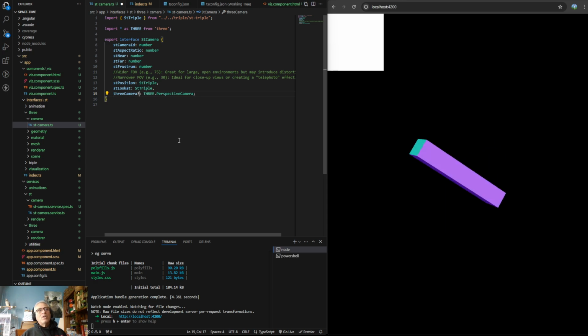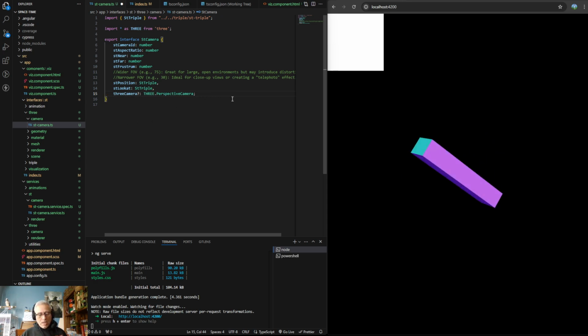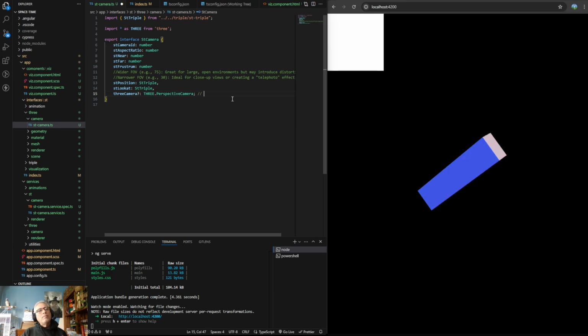So I'm going to add a question mark, and that makes this optional. And I'm going to add a little component. Do not require three objects.